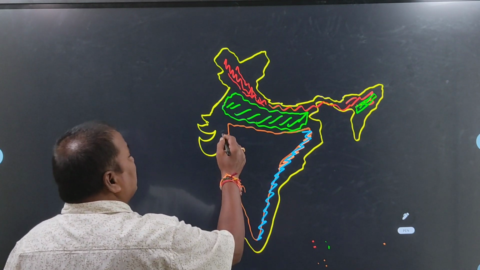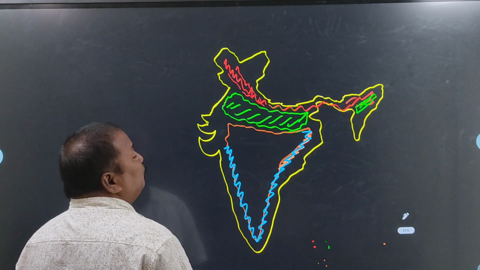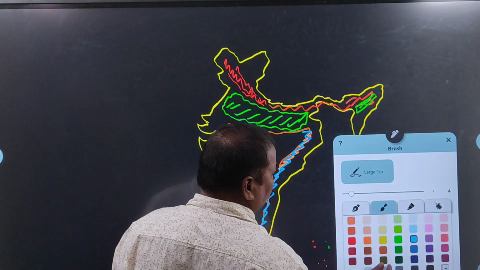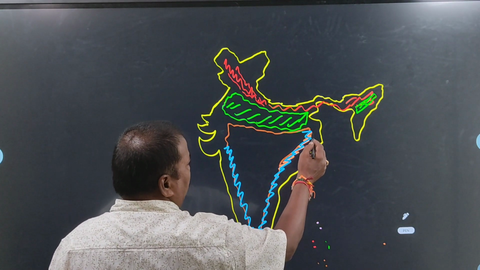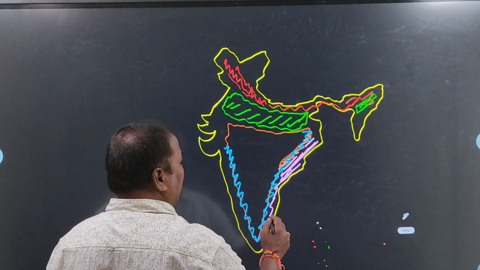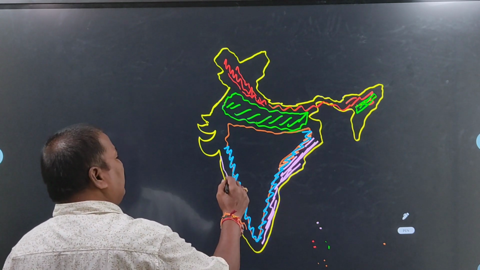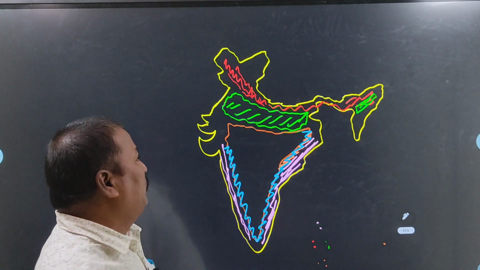In the same way, on the western side, the Western Ghats. Next, this is the area of the East Coast Plain. In the same way, on the western side, the West Coast Plain.